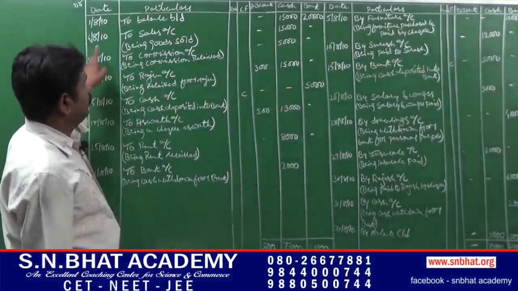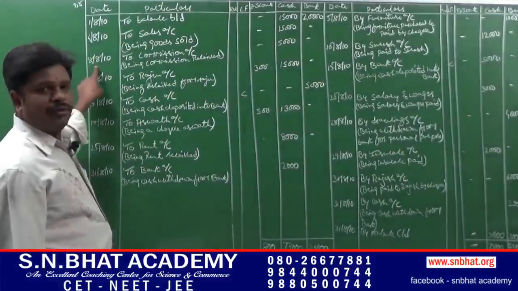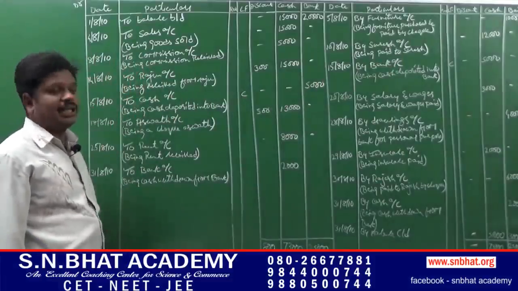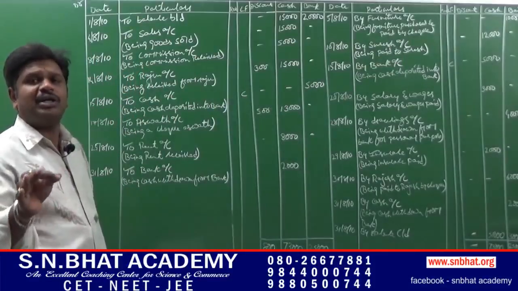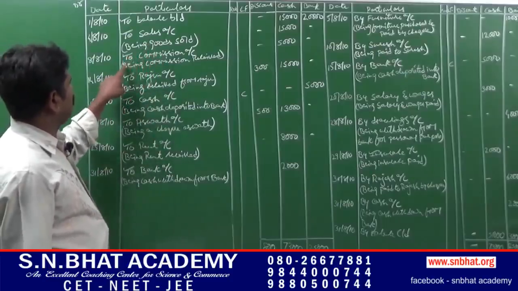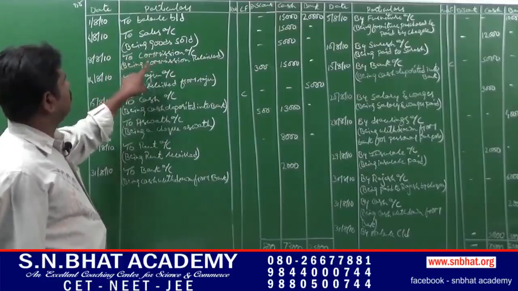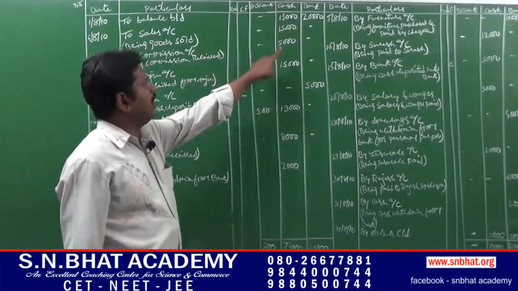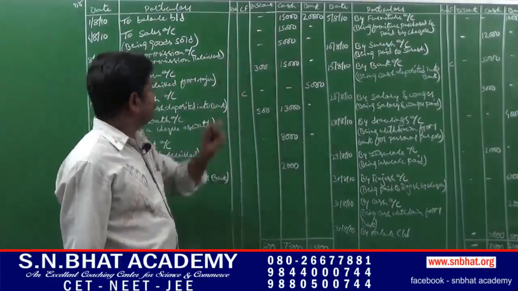Next, on 8th of August, commission received. They had given commission received. It is an income, so it has to be entered in the debit side of the 3-column cash book. To commission, that is being commission received, we have to enter it in the cash column.